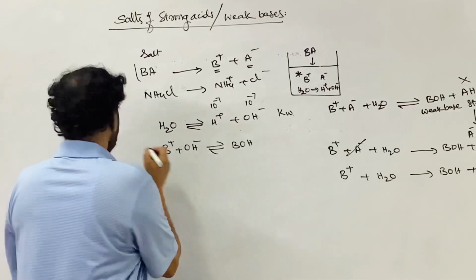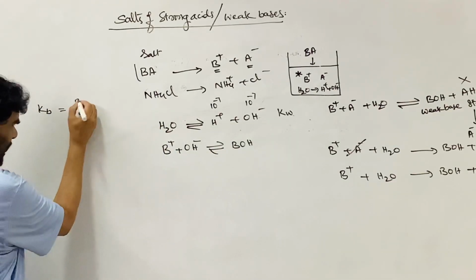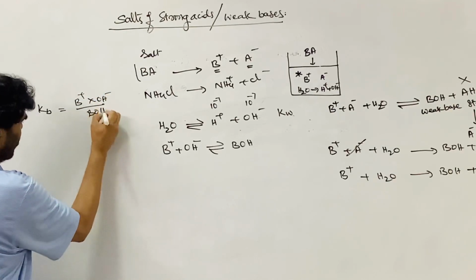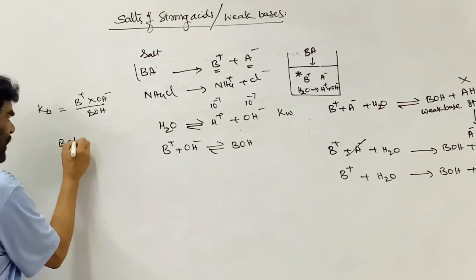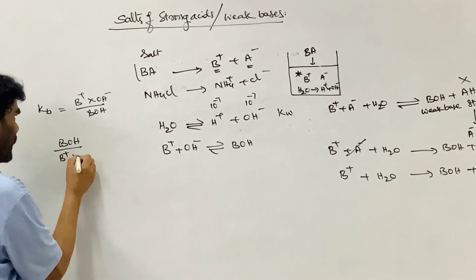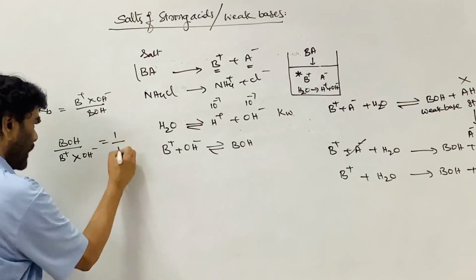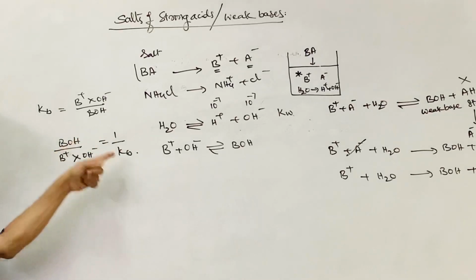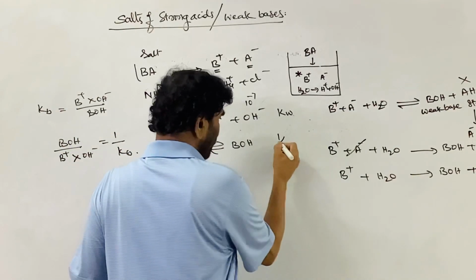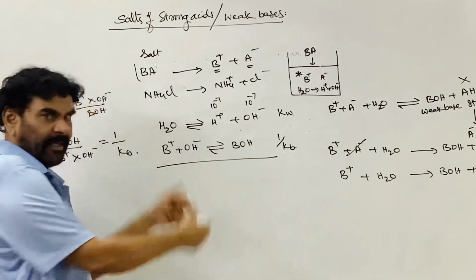Now Kb is equal to B plus ion concentration into OH minus ion concentration by BOH. So BOH divided by B plus ion concentration into OH minus ion concentration is equal to 1 by Kb. The reciprocal of this has equilibrium constant 1 by Kb.